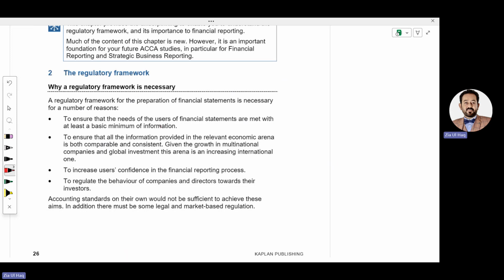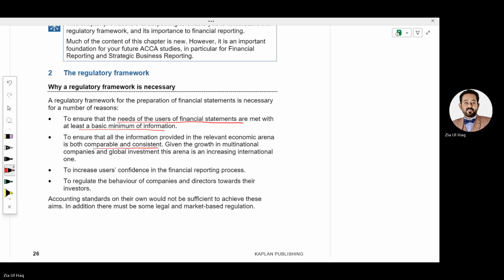To ensure that the needs of the users of financial statements are met with at least a basic minimum of information, the standard will give direction to the company on how to prepare financial statements so that all user needs can be met.